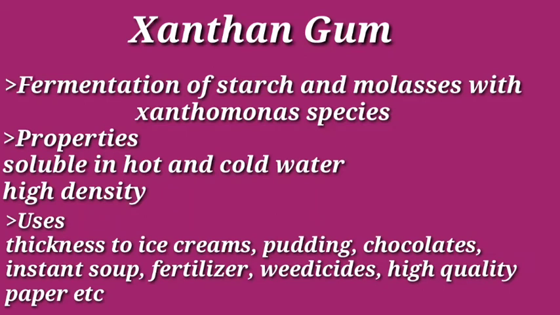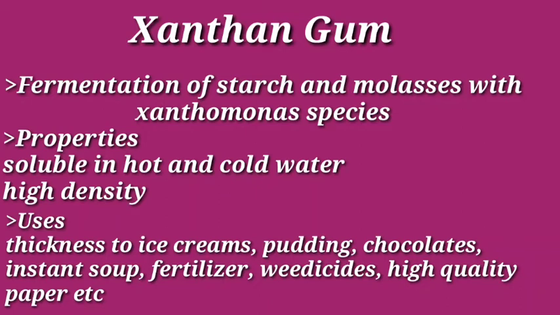That xanthan gum can be obtained by the fermentation of starch and molasses with the Xanthomonas species. On its name the gum gets the name xanthan gum. Because of that only we are getting the thick consistency in these food items.